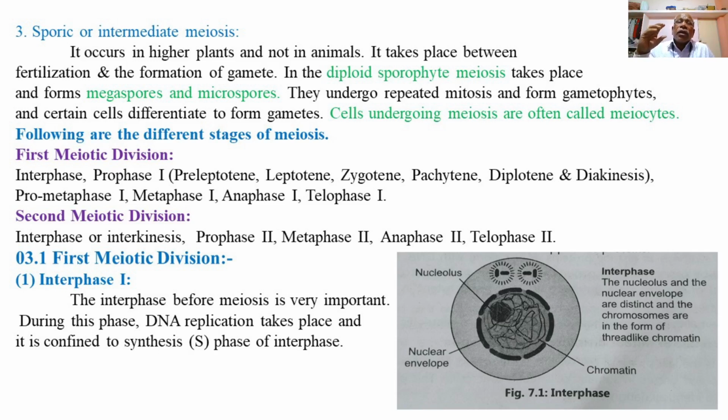In this lecture we have explained the definition of meiosis, the 3 types of meiosis, and the process of meiosis, which takes place in 2 steps, the first meiotic division and the second meiotic division, including the different stages of each.